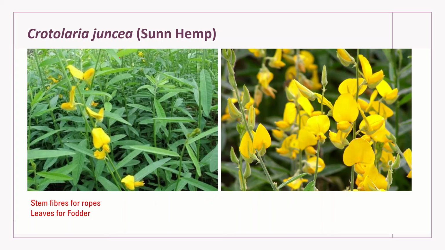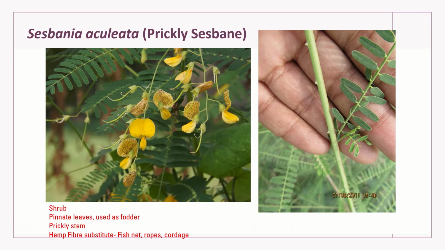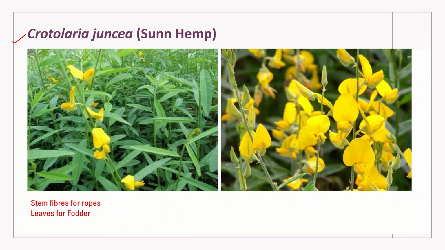Next example is Crotalaria. So we will have 2 examples of fiber yielding crops. One is Crotalaria and the next one we will discuss is Sesbania. So Crotalaria juncea, this is commonly called sun hemp plant. And this is a very important plant for yielding sun hemp fibers, and they are obtained from the stem of this plant.